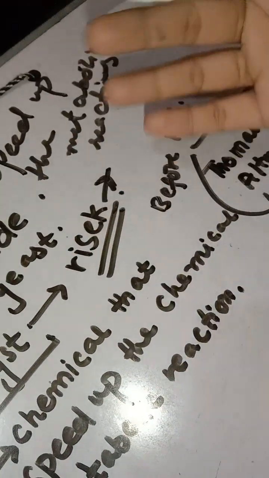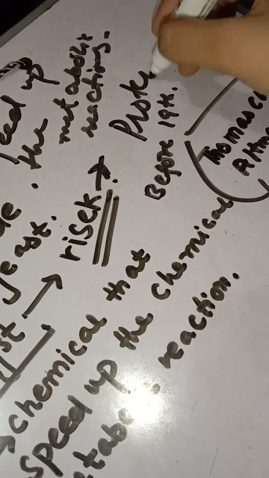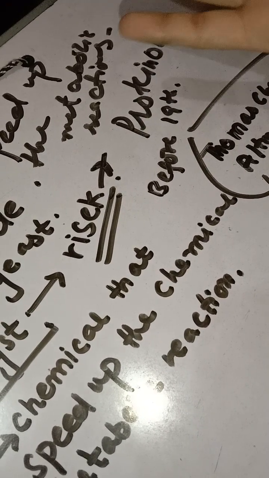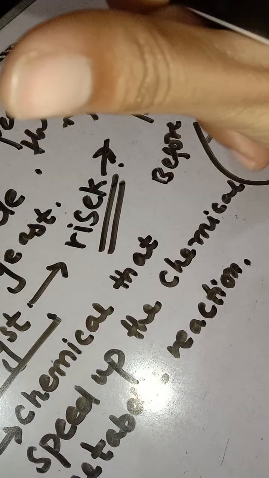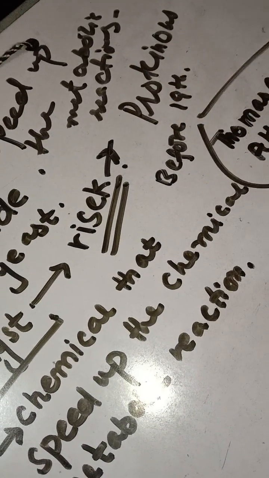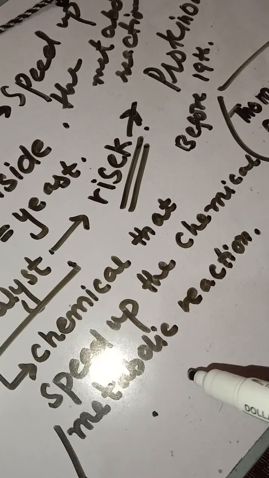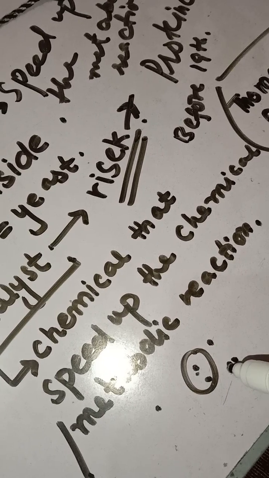After the 19th century, it was proved that there are two types of nature in enzymes: proteinaceous and non-protein nature. Okay, so basically, enzyme is something that catalyzes a reaction or speeds up the metabolic activities that take place inside the body.